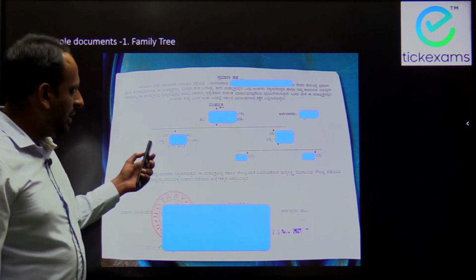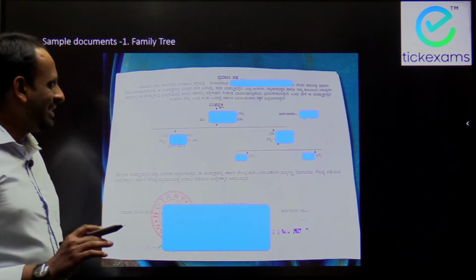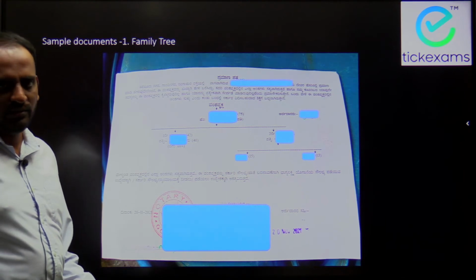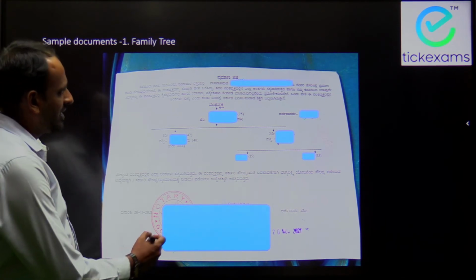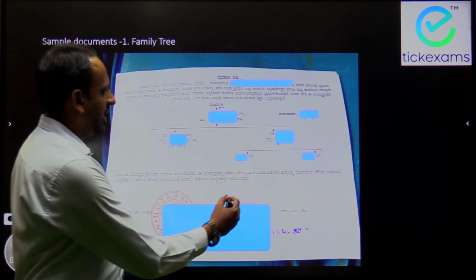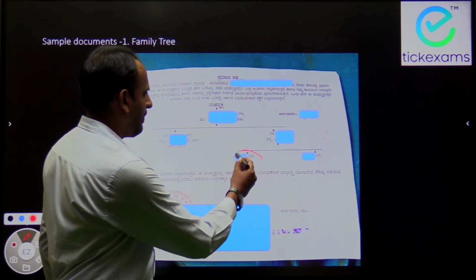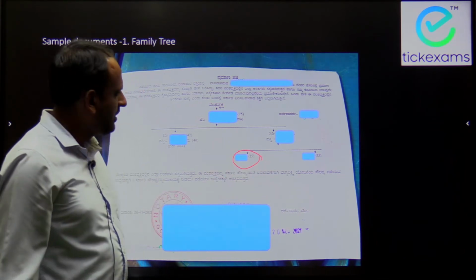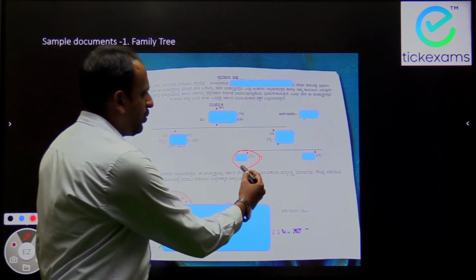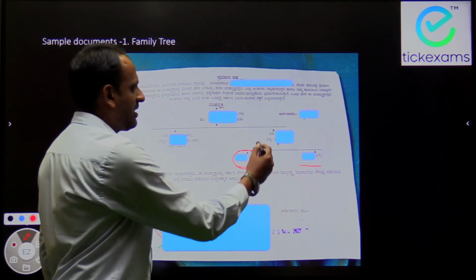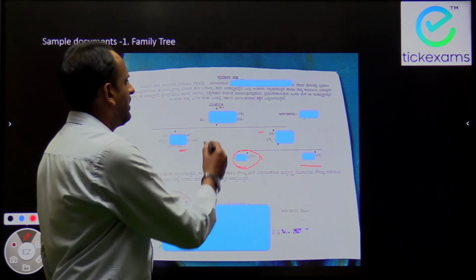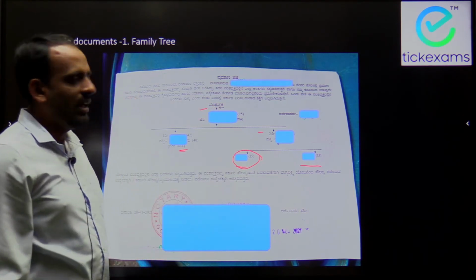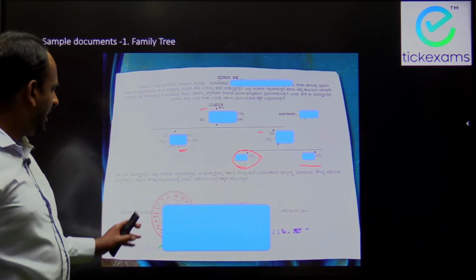Now, in this slide, I am going to show you the sample document in Kannada. Okay, this is for Karnataka. So, for example, this is a family tree. For example, this student has applied for this EWS certificate. So, student details, their siblings' details, then parents' details, then grandparents' details. All these details will be mentioned, and then it will be attested. Okay, so this is the first condition.